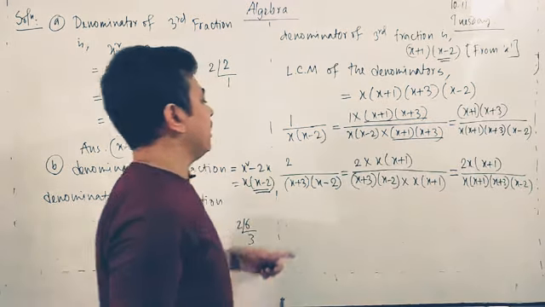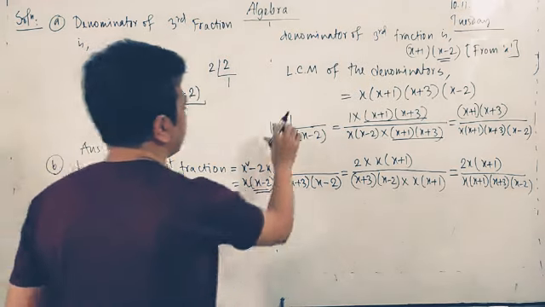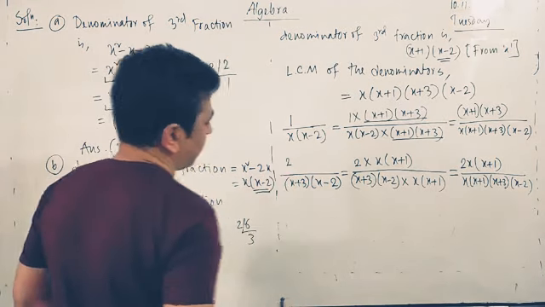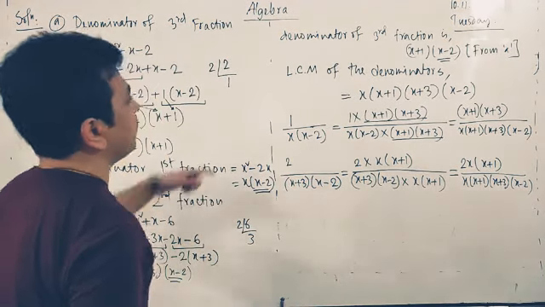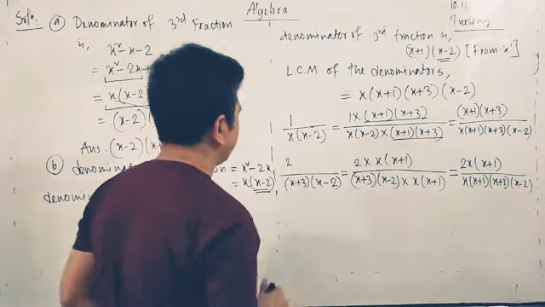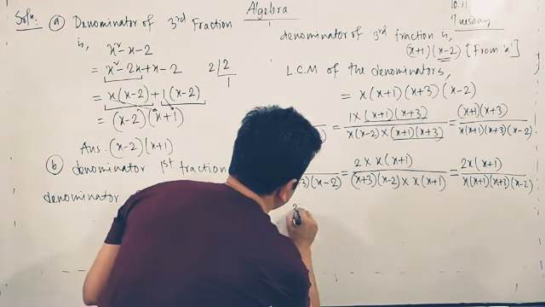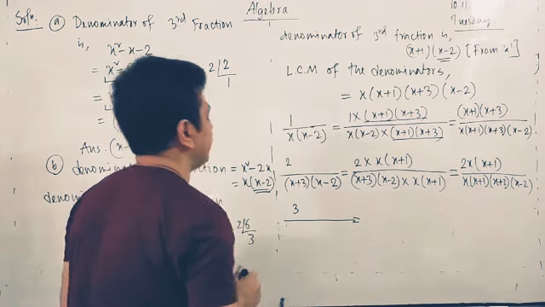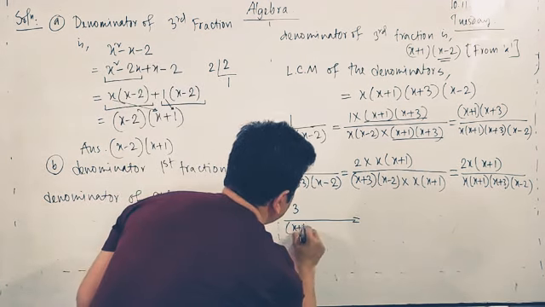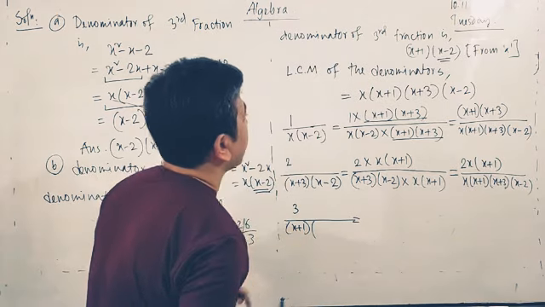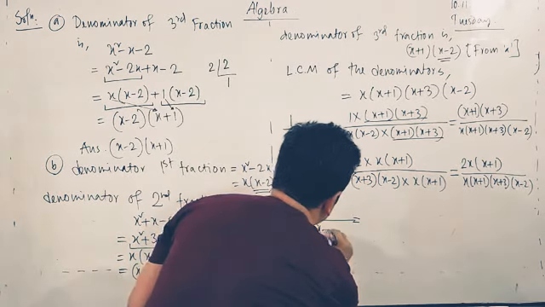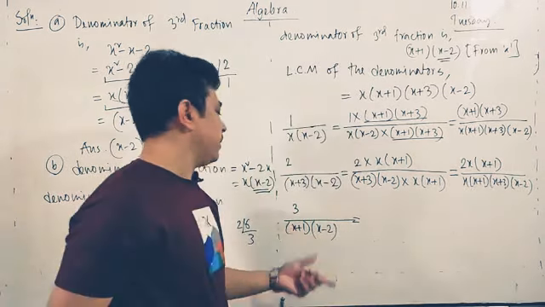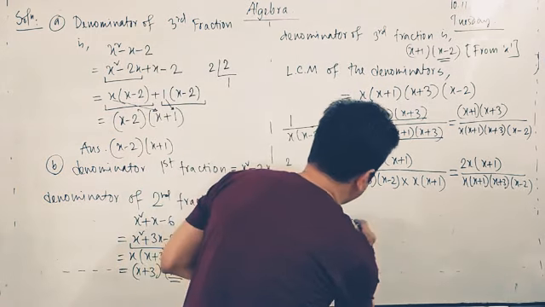Okay, in the third fraction, 3 divided by x plus 1, x minus 2. So if we divide, we have to write again here.